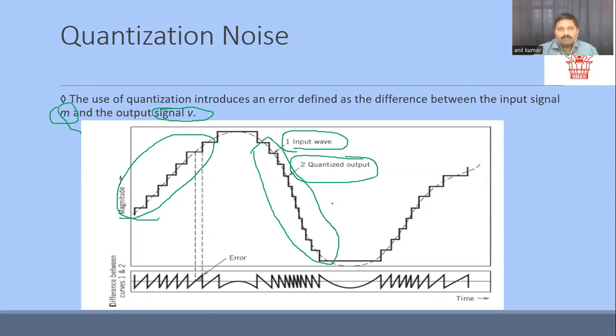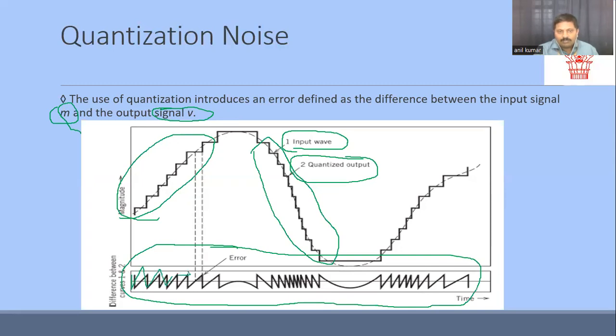As I described previously, the difference between M and V gives me the noise, or the error. Based on that, the waveforms similar to a sawtooth waveform in the time domain are represented like this. The lesser the width between the peaks of the sawtooth waveform, the smaller the error will be.